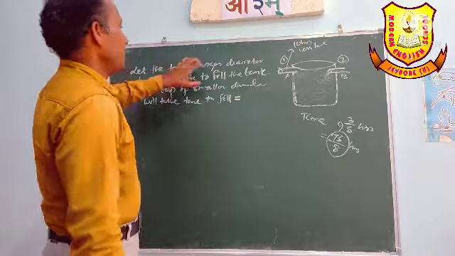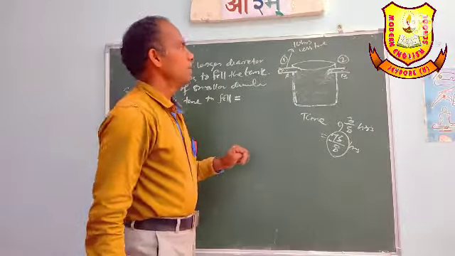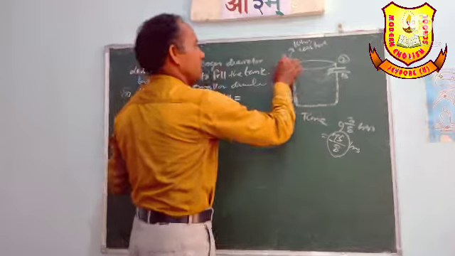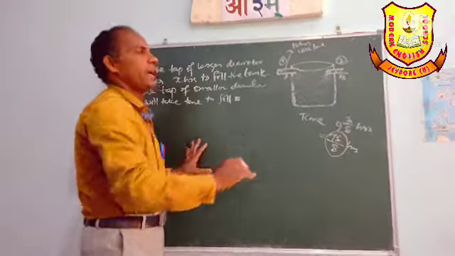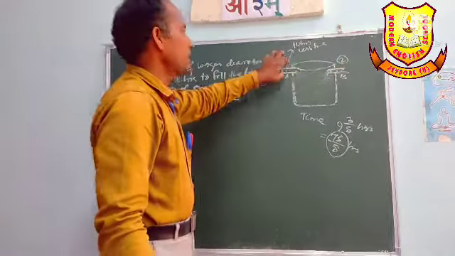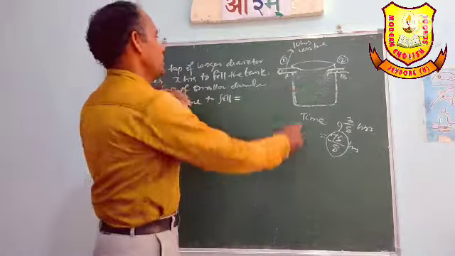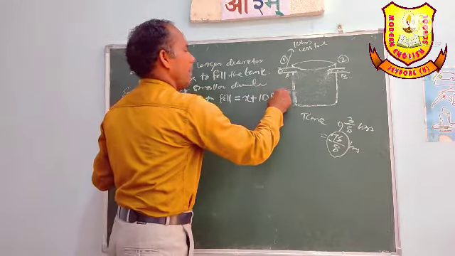This one is taking x hours. This one is taking 10 hours more, because the larger one is taking 10 hours less time. So the smaller one will take x plus 10 hours.